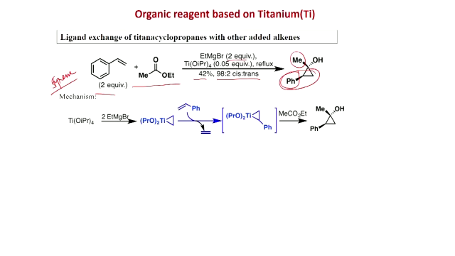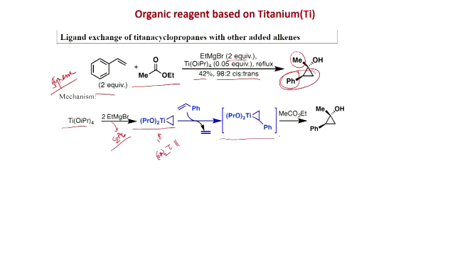Yeah, this is the mechanism: the titanium isopropoxide with ethyl magnesium, you get this one, with one molecule elimination of C2H6, ethane, you get this titanium cyclopropane, and now the styrene comes, and it eliminates the olefin. Because this one is in equilibrium with this, that proves that ligand exchange is possible.